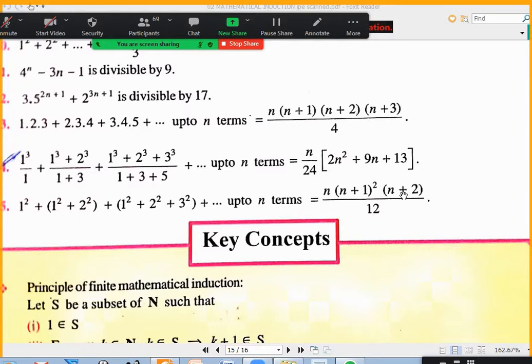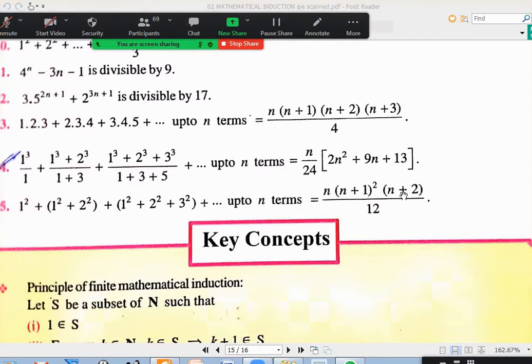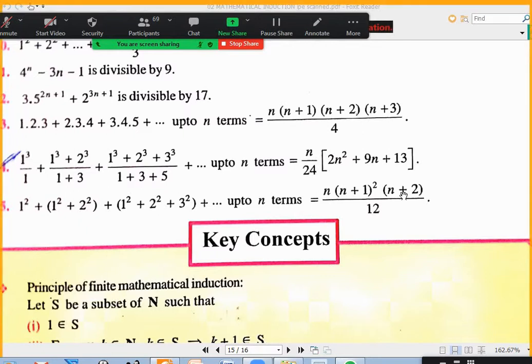Okay. 1 cube by 1, 1 cube plus 2 cube by 1 plus 3, 1 cube plus 2 cube plus 3 cube by 1 plus 3 plus 5, and so on, equal to n by 24 into (2n square plus 9n plus 30).